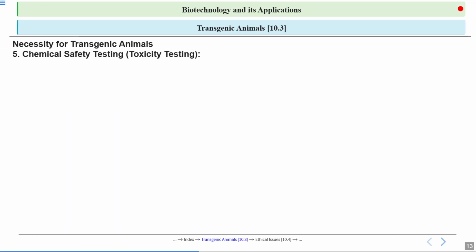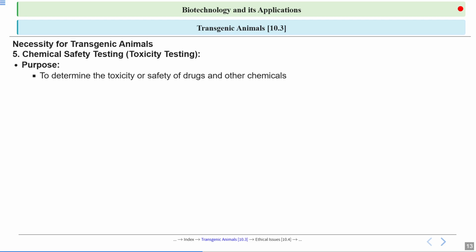Then chemical safety testing means toxicity testing. What is the purpose of this toxicity testing? To determine the toxicity and safety of drugs and other chemicals. Just like we have to check the safety of a vaccine, we have to check the safety and toxicity level of drugs and other chemicals.